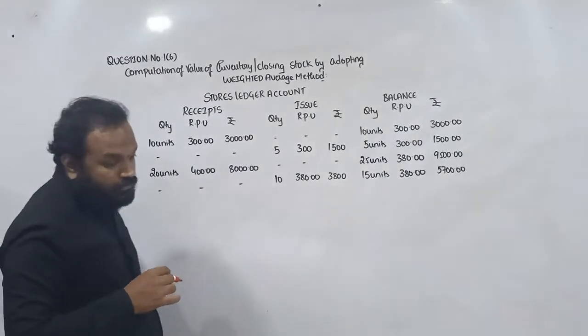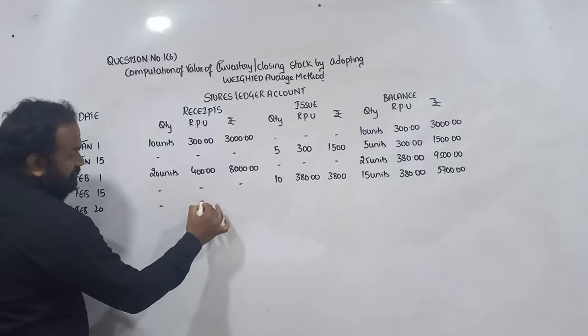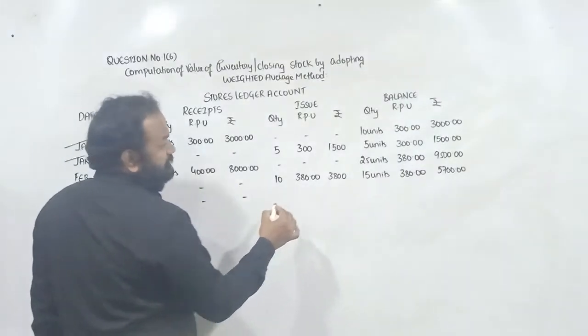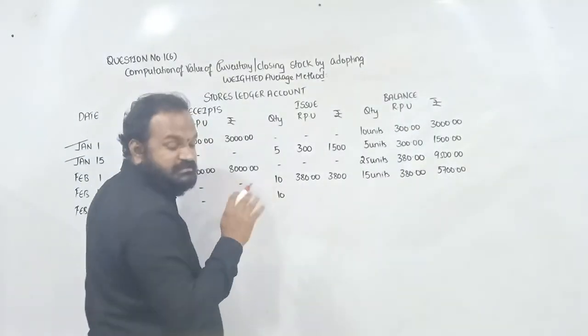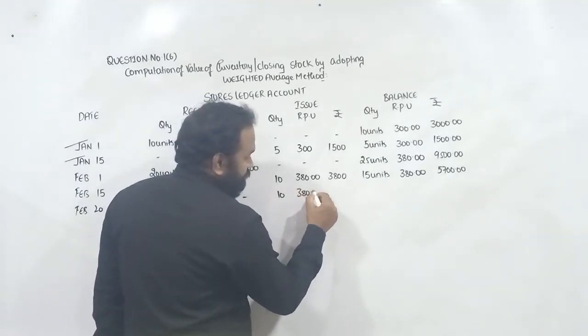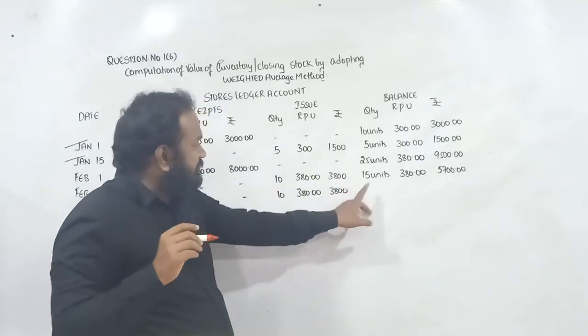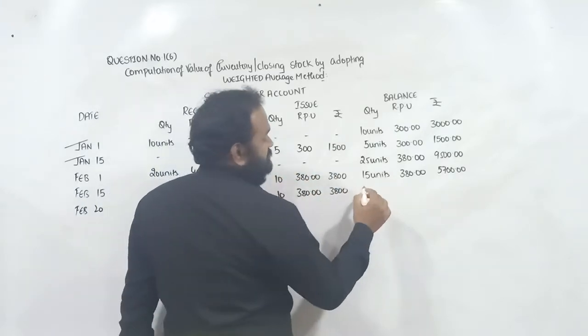It's 380. Next, again on February 20, we'll issue for consumption. February 20, again we will issue certain quantity for consumption. The certain quantity is 10 units at the rate of 380. How much? 3,800. 15 minus 10.